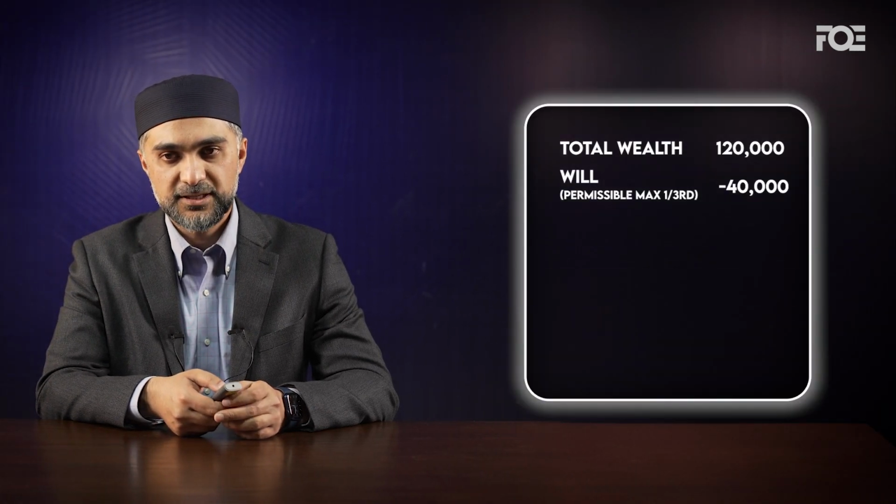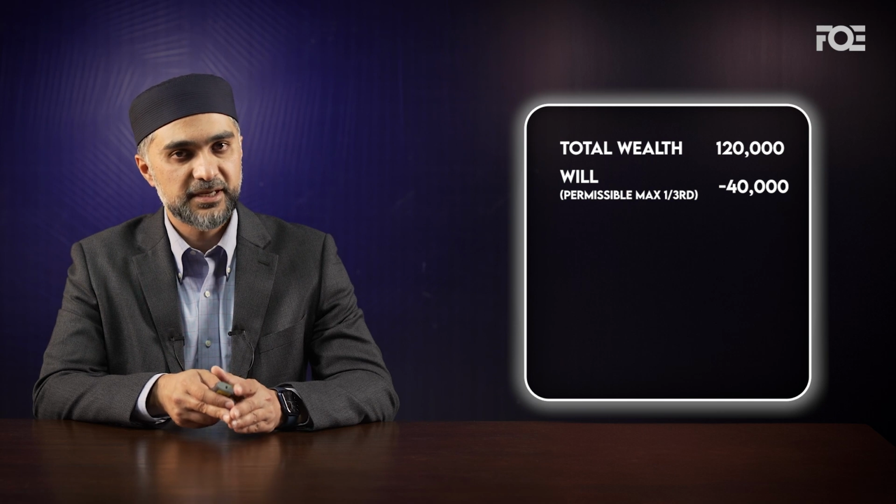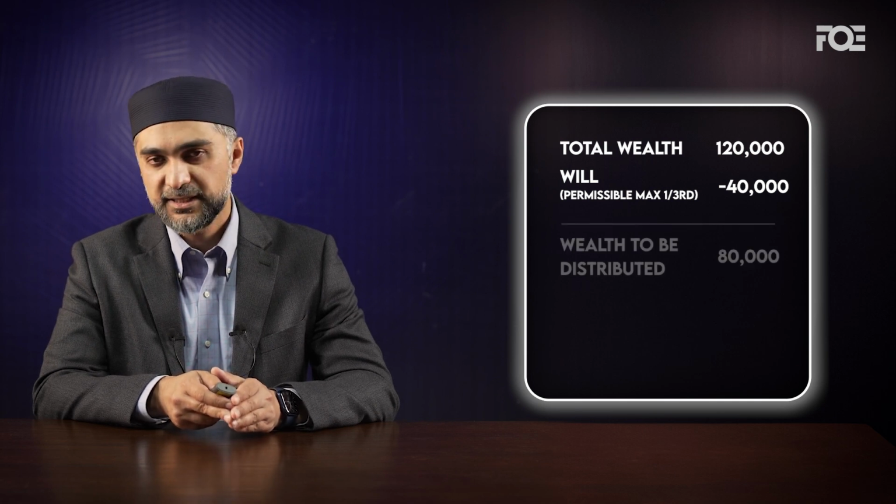So if Qasim has made a will that is more than the $40,000 threshold, then we can only adjust the will back to the $40,000 maximum and distribute that as the will, and the rest of it has to go through the laws of inheritance. So instead of $50,000, we give $40,000 in the will, and the left behind value is